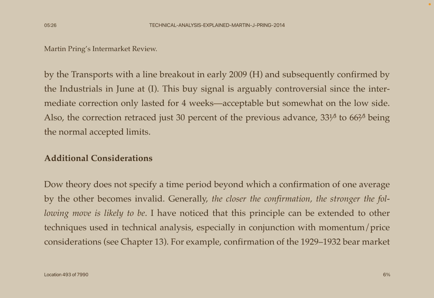Source: Martin Pring's Intermarket Review. By the transports with a line breakout in early 2009, point H, and subsequently confirmed by the industrials in June at point I. This buy signal is arguably controversial since the intermediate correction only lasted for 4 weeks, acceptable but somewhat on the low side. Also, the correction retraced just 30% of the previous advance, 33.1 by 3 to 66.2 by 3 being the normal accepted limits.